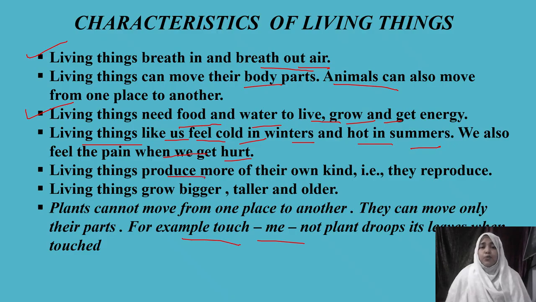Living things produce more of their own kind, which means they multiply. For example, human beings give birth to babies, cats give birth to kittens, dogs give birth to puppies. Like that, they reproduce their own kind. And living things grow bigger. Yes, we grow in size. When we are born, we are small babies, then our height grows, so we grow bigger, taller and older.